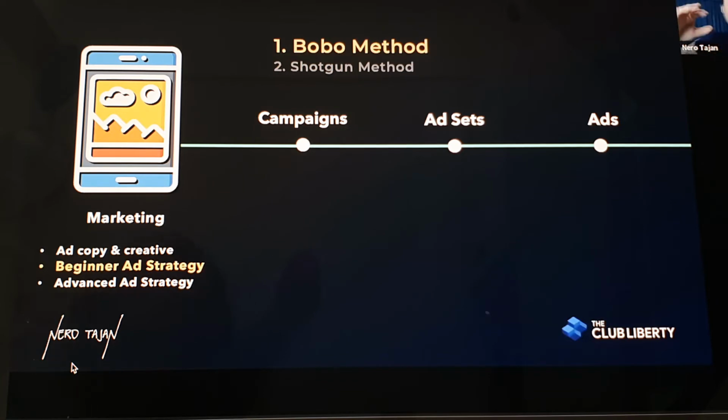Campaign, ito yung portion na you are telling Facebook, I want you to give me results. Give me sales. You are commanding Facebook. The ad set level, you are telling Facebook na give me results by targeting these people. Sa ads level, give me results by targeting these people by showing them these ads. Nakuha nyo? The campaign is the command, the ad set is the targeted people, and the ads are the people you show it to. Wow, I'm so proud. Did you get that? That's the basic idea of Facebook ads. Di ba simple ng Facebook ads? That's the basic idea of it all.